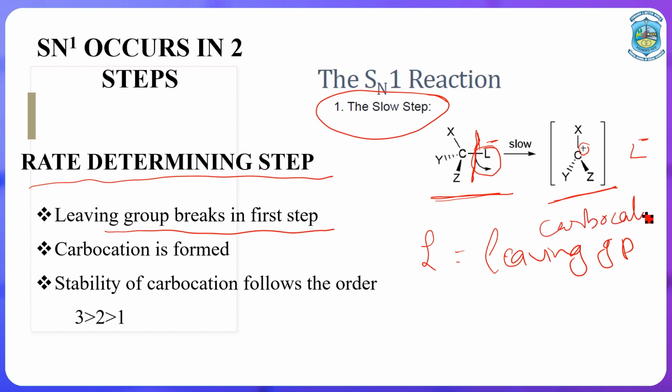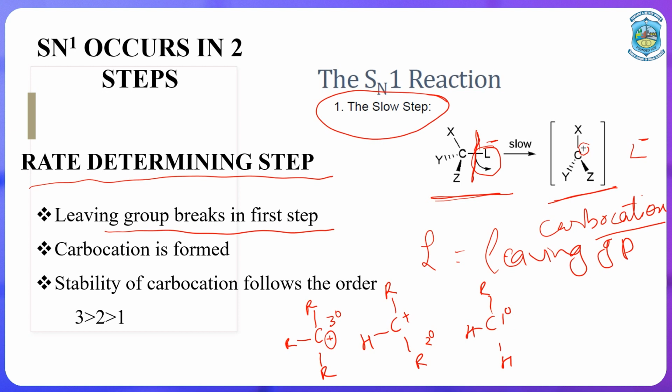carbocation. And when we studied the reactivity and the stability of carbocations, we saw that carbocations can be of various types, for example a tertiary carbocation. This is a tertiary carbocation. The number of alkyl groups will determine the nature of the carbocation. This is a secondary carbocation and this is a primary carbocation. So when we talk about the stability, the tertiary carbocation has 3 alkyl radicals attached to it and they have the plus I effect.